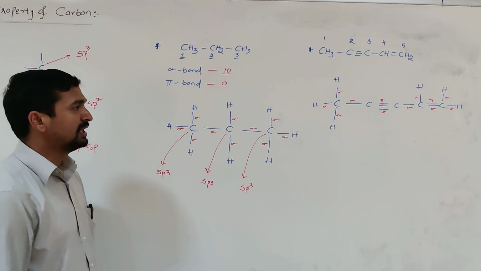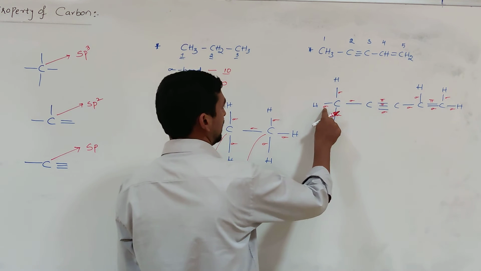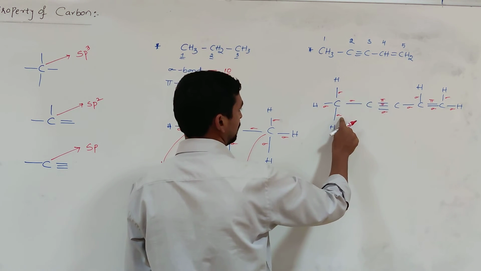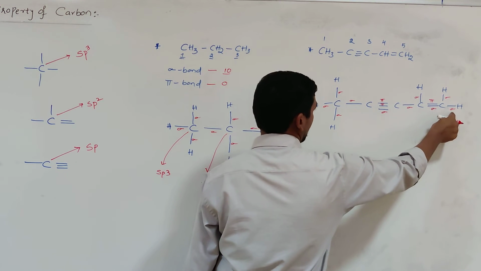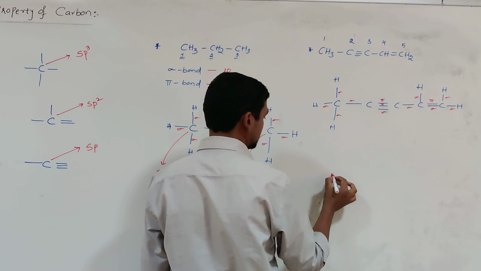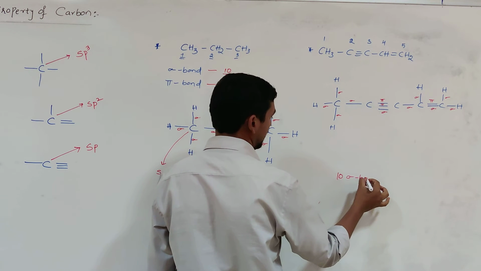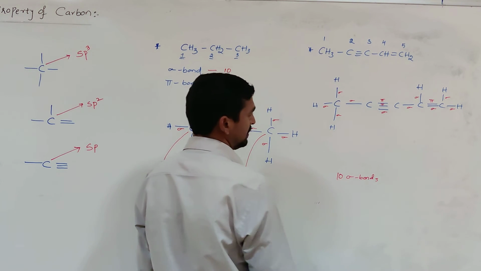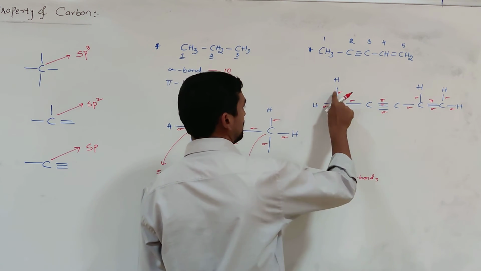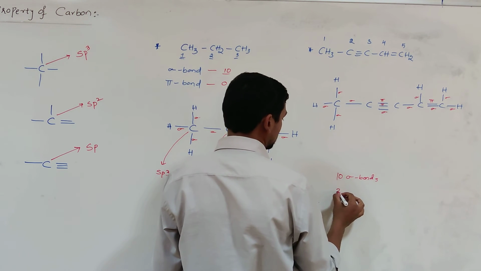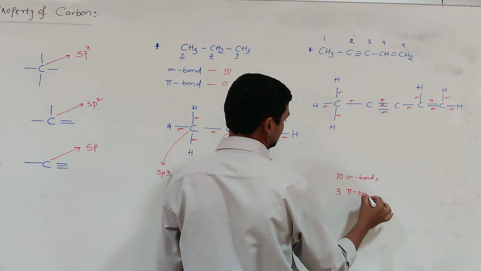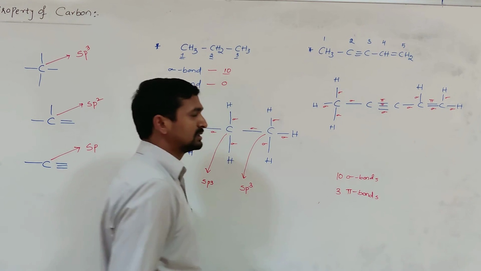How many sigma bonds are present? 1, 2, 3, 4, 5, 6, 7, 8, 9, 10. So 10 sigma bonds are present. How many pi bonds are present? 1, 2, 3. Totally, 3 pi bonds are present.